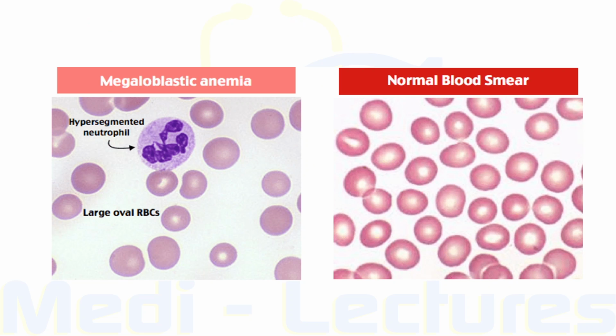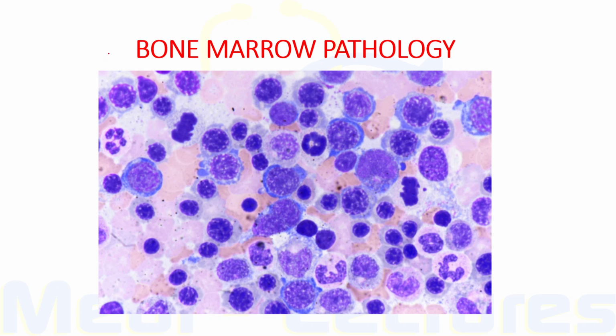This is the peripheral smear of megaloblastic anemia showing large oval macrocytes with anisocytosis and poikilocytosis and a hypersegmented neutrophil. And this is the bone marrow finding in megaloblastic anemia showing accumulation of primitive cells due to selective death of more mature forms.